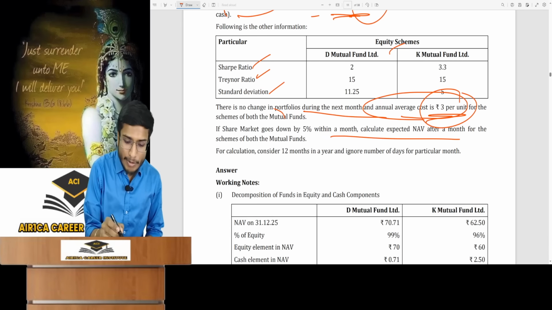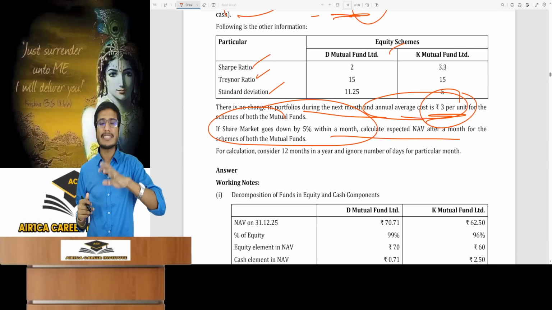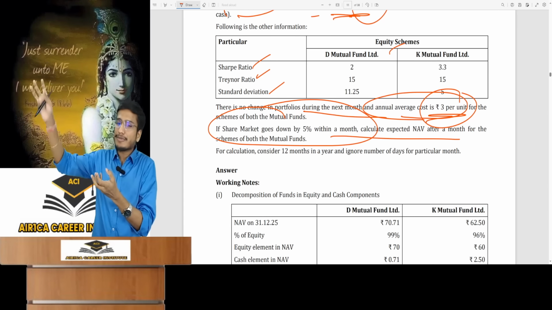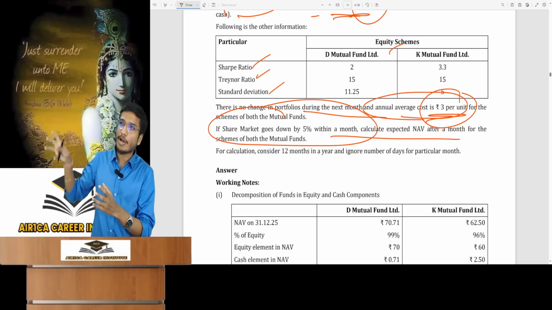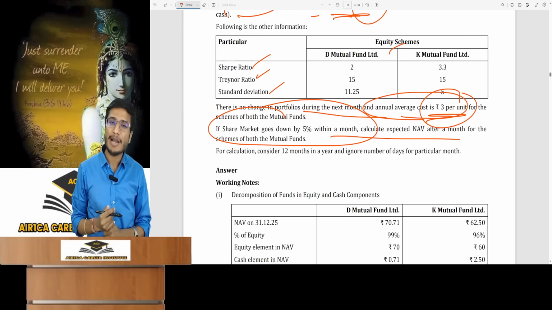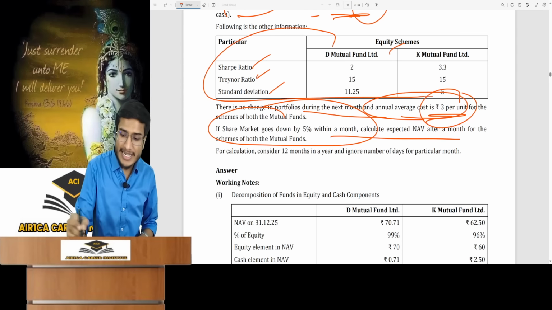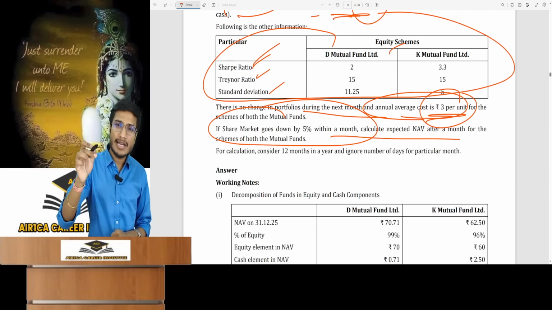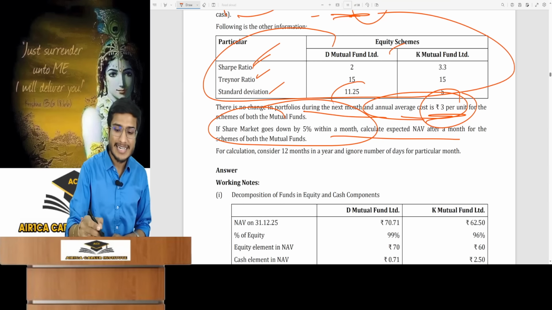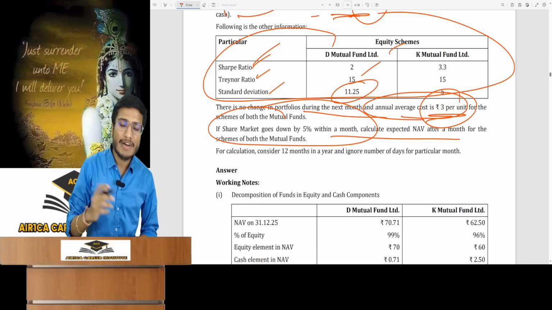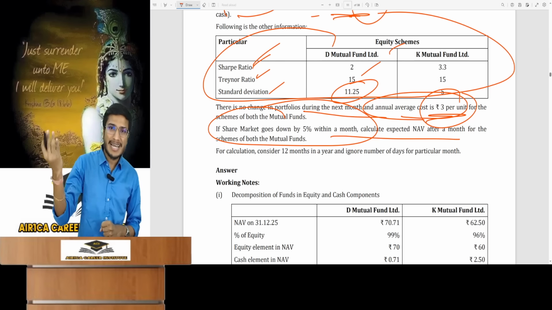Similarly, you are told the stock market will fall 5% next month. So if the stock market falls by 5%, what change will occur in the equity shares in which the mutual fund has invested? For that, you need the beta of that particular investment in equity shares. Beta is calculated using formulas. Calculate it using Sharpe ratio data: expected return minus RF divided by standard deviation. So you got expected return minus RF. Put the expected return minus RF into the Treynor ratio and you will get the beta.